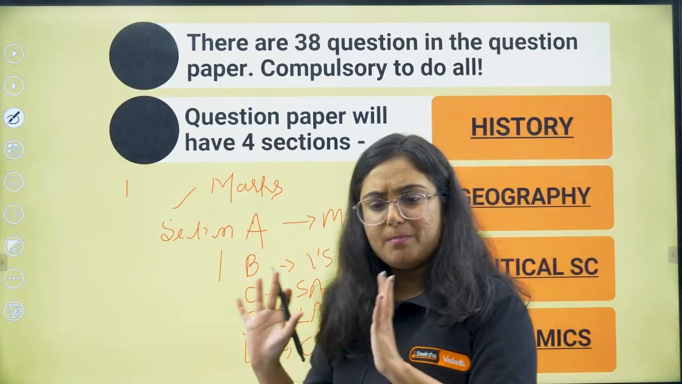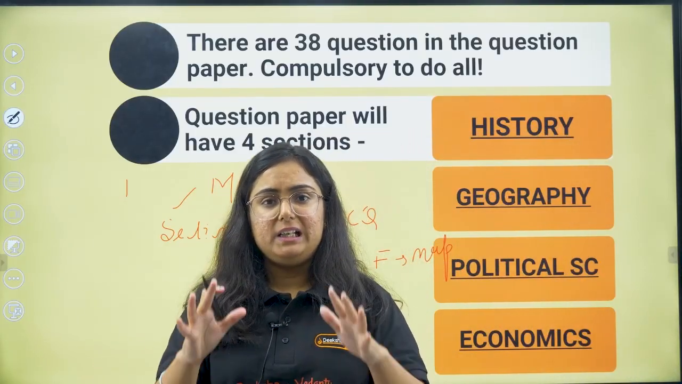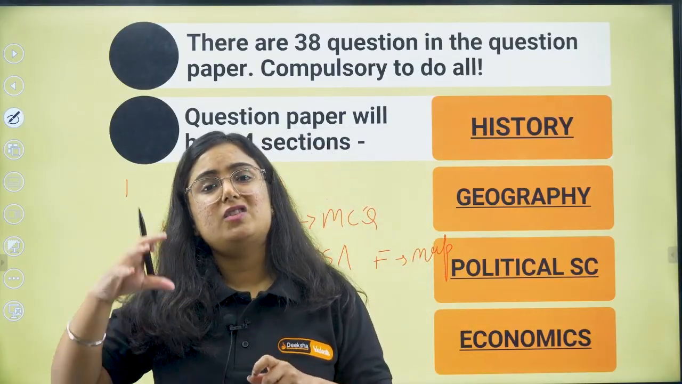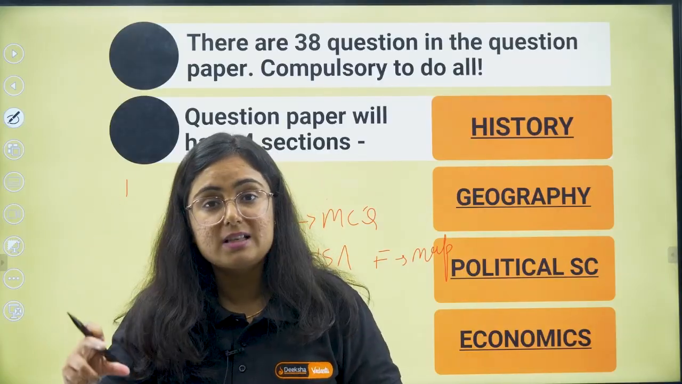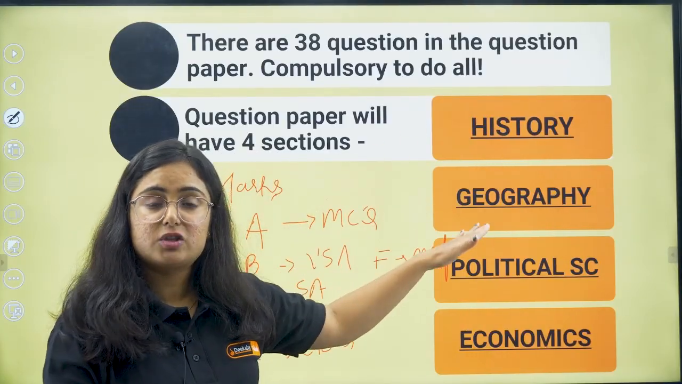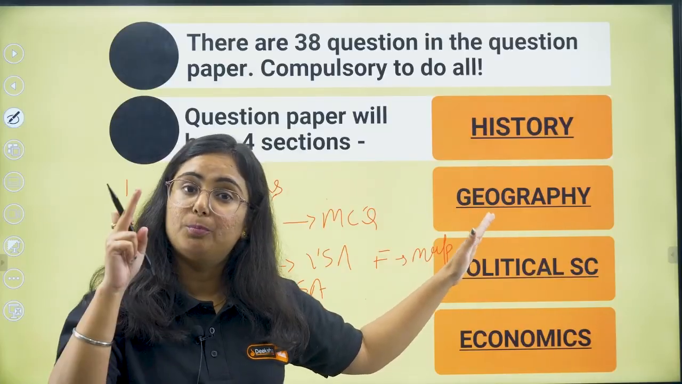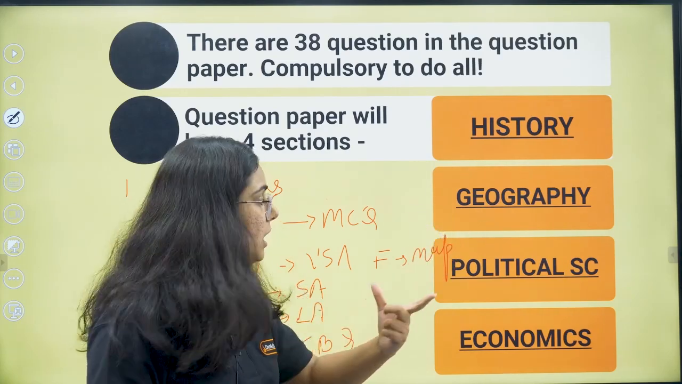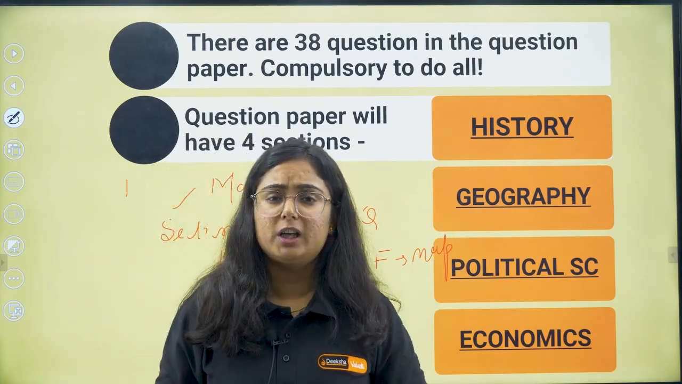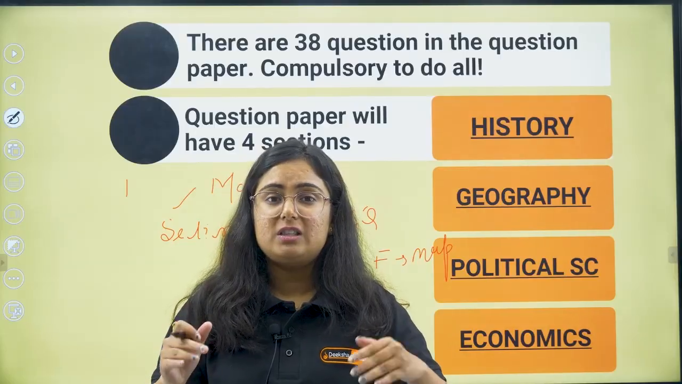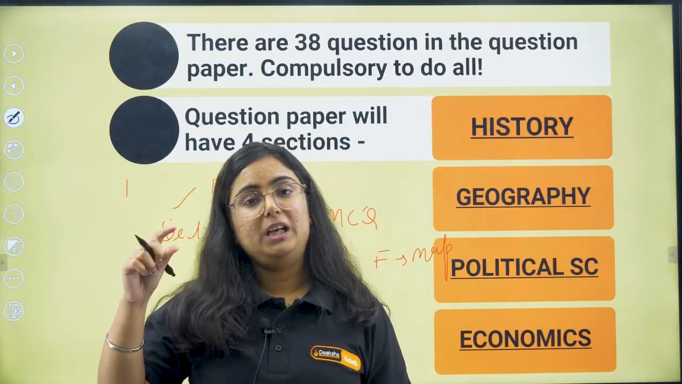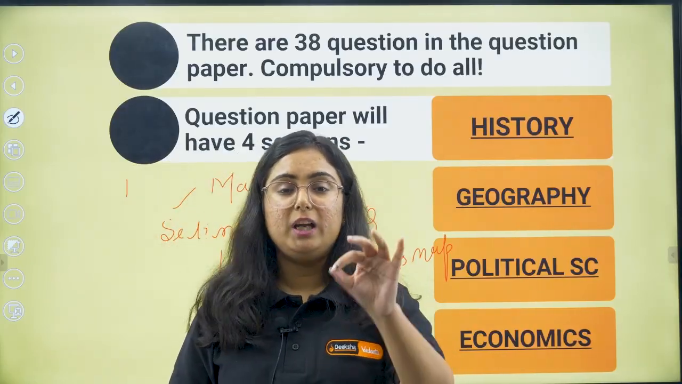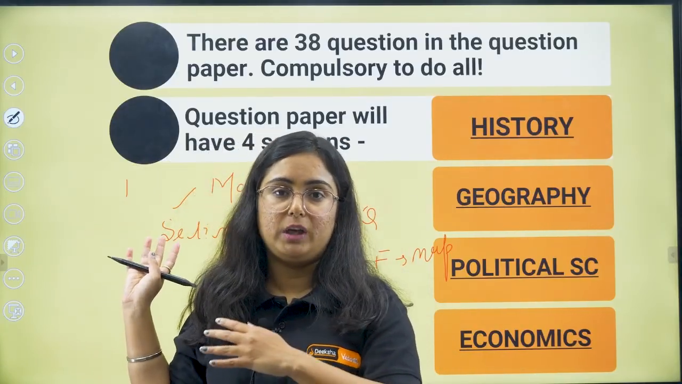Now, is this the same pattern here? No. The layout has completely changed by CBSE. Previously the sections were on the basis of marks. Now they are dividing the sections on the basis of subjects, on the basis of books particularly. Like you have a separate book for history, a separate book for geography, for political science and for economics as well. Sections are such that section A will be for history, section B geography, section C political science, and section D economics. You are going to visualize all of them in the sample paper I am showing you right now.